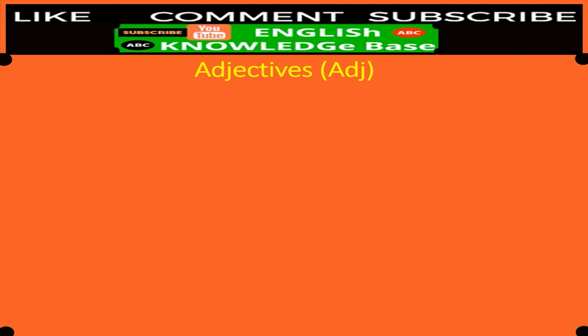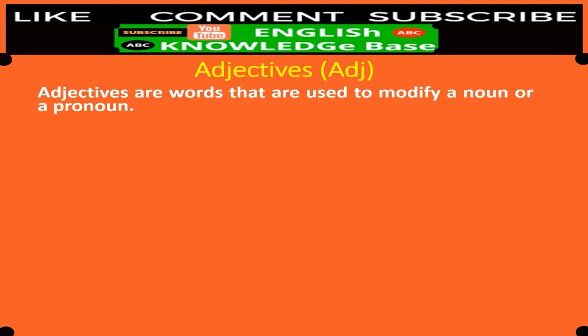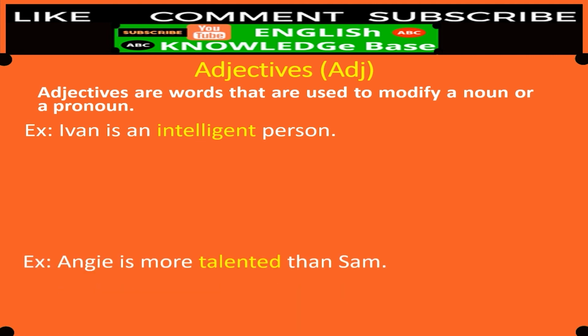Adjectives. ADJ stands for adjectives. What's the definition? Adjectives are words that are used to modify a noun or a pronoun. Great. Example, Yvonne is an intelligent person. What kind of person is Yvonne? Yvonne is an intelligent person. We just modified Yvonne with the word intelligent. So here intelligent is an adjective.